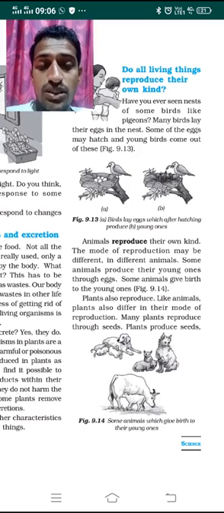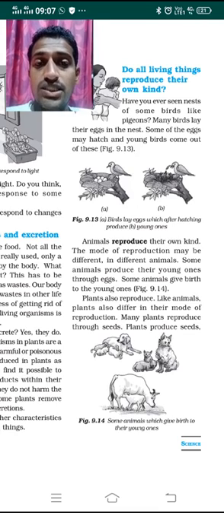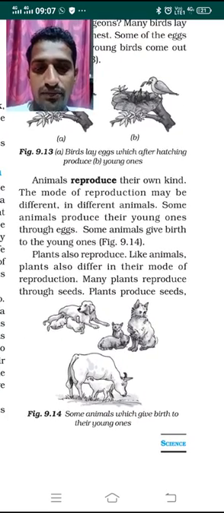Most plants reproduce through their seeds. After plants produce seeds, those seeds germinate and grow into a young plant. Look at the diagram here. You will see different kinds of animals which give birth to their young ones.